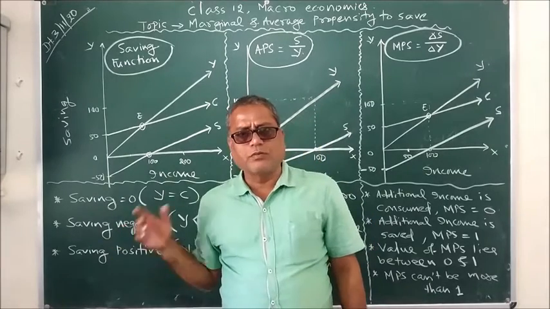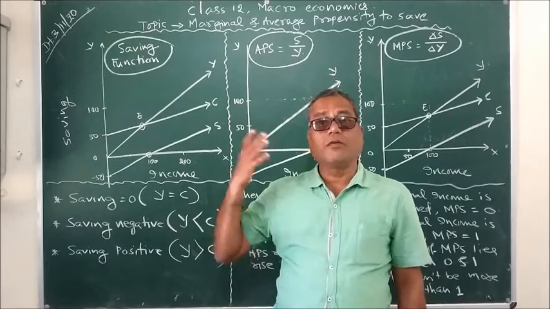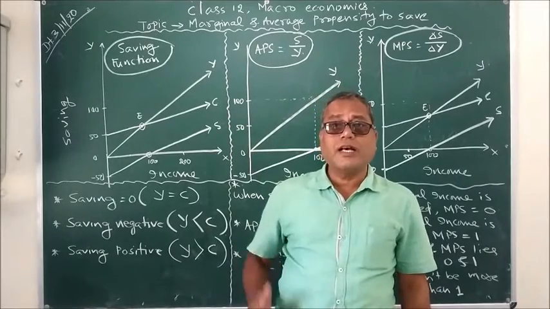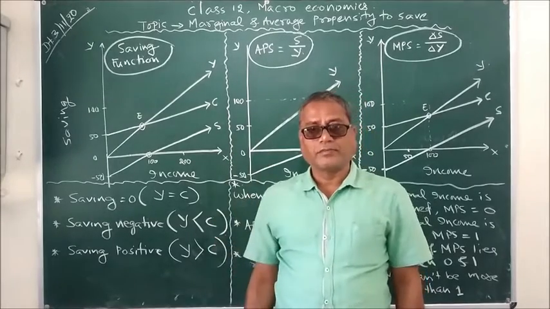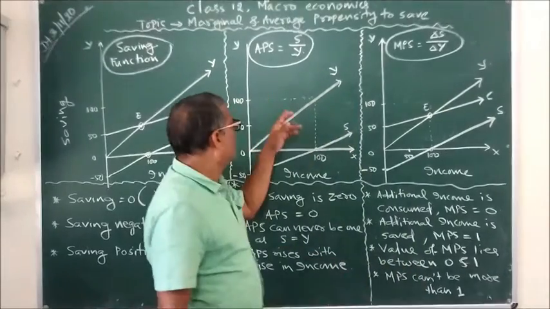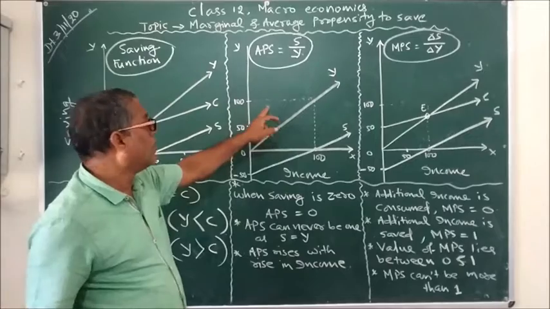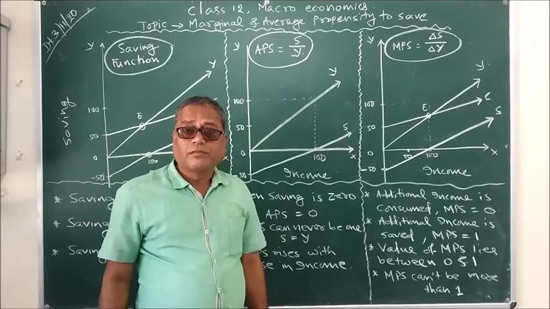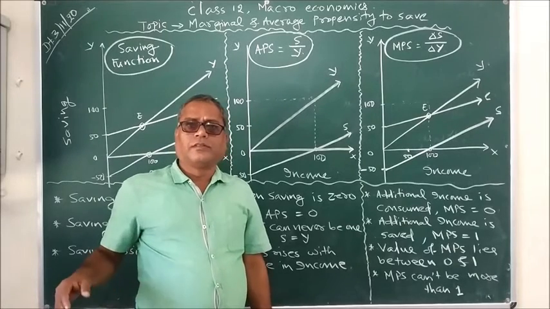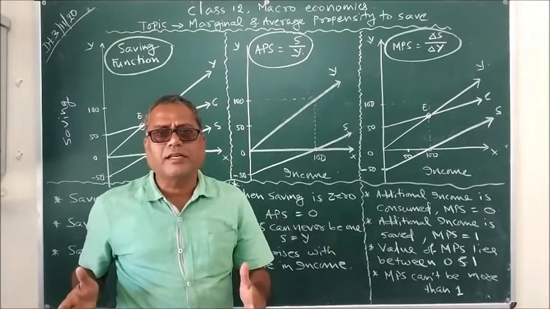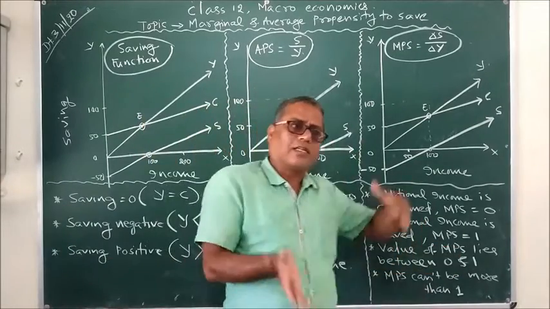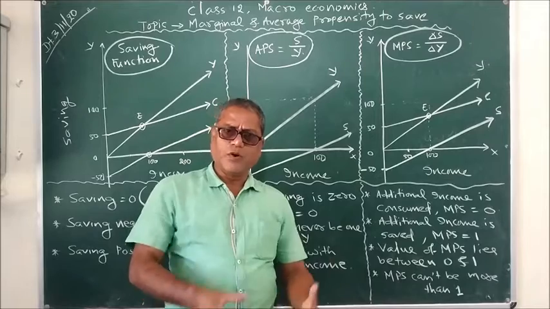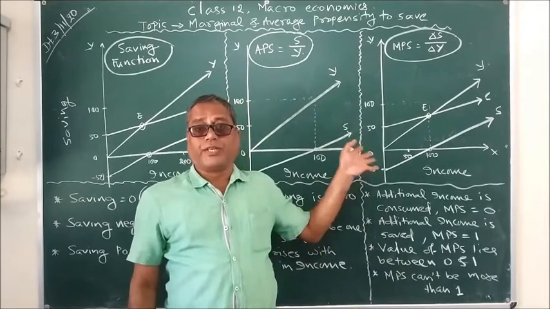So, in consumption we understood that as income rises, consumption also rises, but not as much as the income has risen. So obviously, when the income is rising and consumption is also rising, then what happens when the first 100 rupees of additional income comes, the next 100 rupees, the next 100 rupees? That means in what way he devotes his additional income to saving.